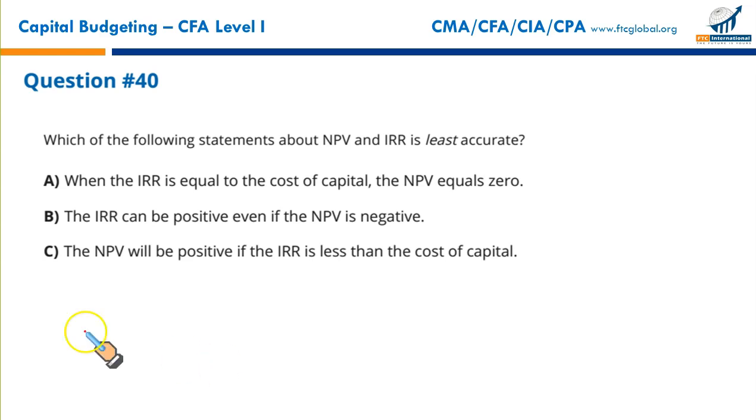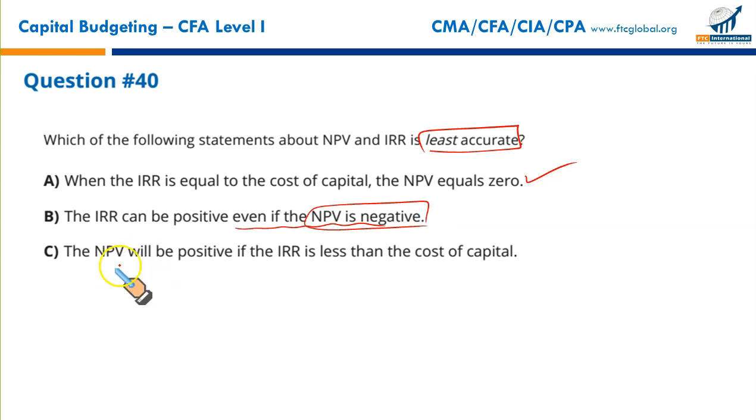Next. Which of the following statements about NPV and IRR are least accurate? When the IRR is equal to the cost of capital, the NPV is 0. This is accurate, exact. We have just discussed it a little while earlier. The IRR can be positive even if the NPV is negative. Yes, there can be negative NPV. IRR is always positive. It's a percentage number expressed in digits. It's positive. True. That is possible. It's true. Accurate.